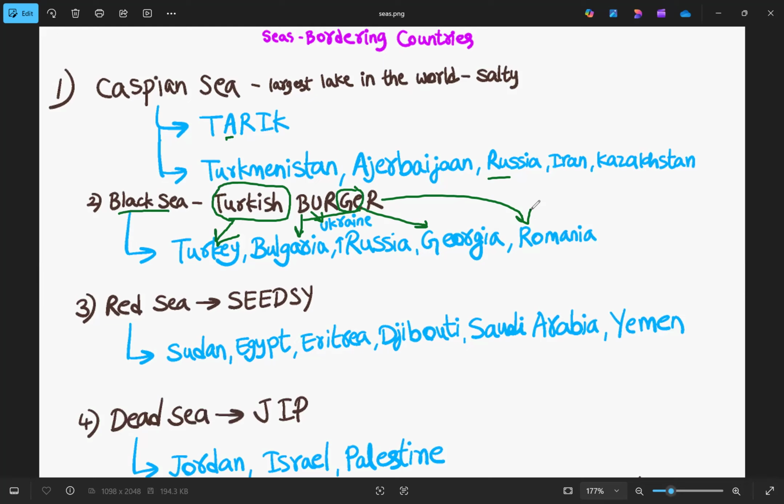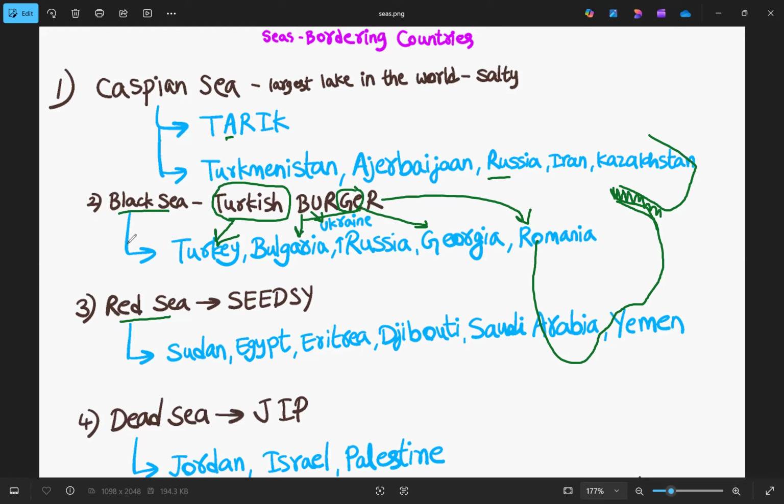Tariq for Caspian Sea. Now, the next one is Red Sea. We know where Red Sea is. If you assume that this is Africa, and we have the Arabian Peninsula here, this is the area where Red Sea is included.